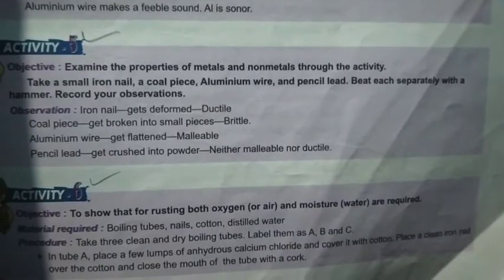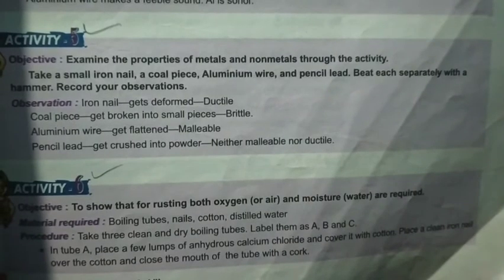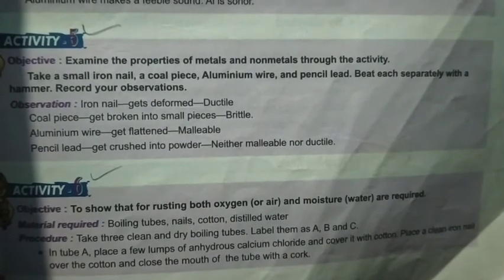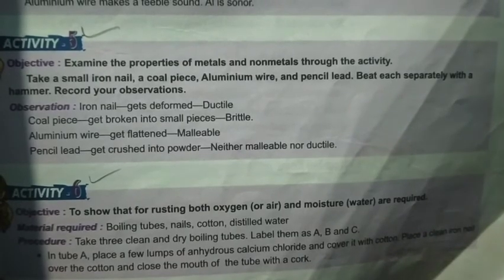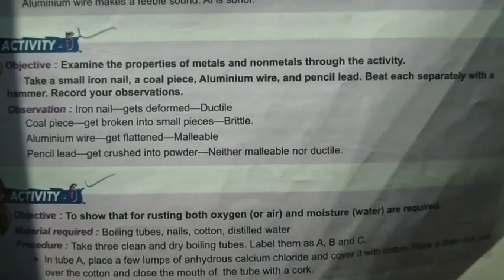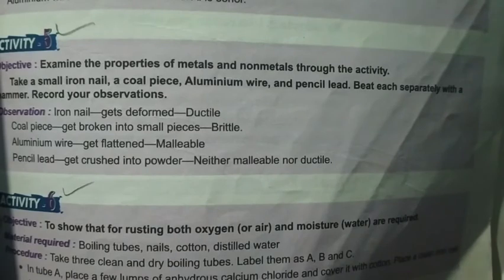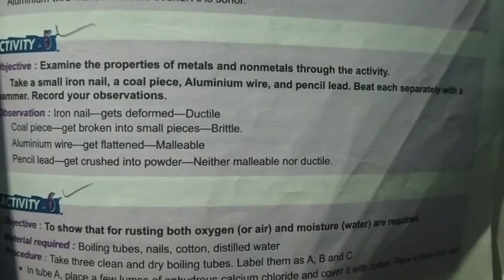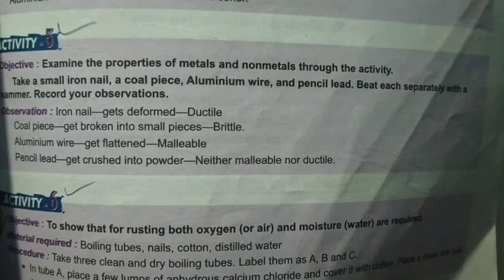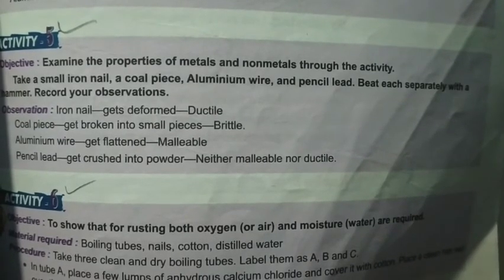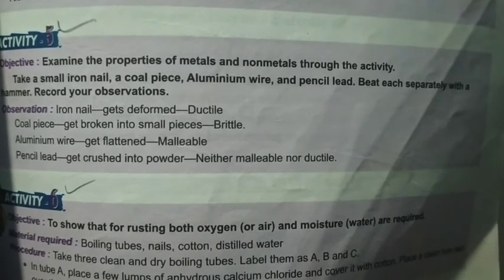Now let's see activity 5. Examine the properties of metals and non-metals through the activity. You have to do one of the activities in which you are going to take a coal piece, aluminium wire and pencil lead. The iron nail, if you just beat it with a hammer, you can see that it gets deformed. That means it is ductile.